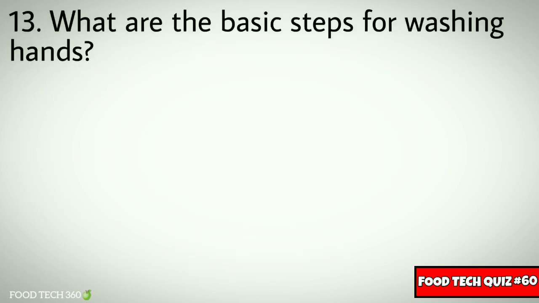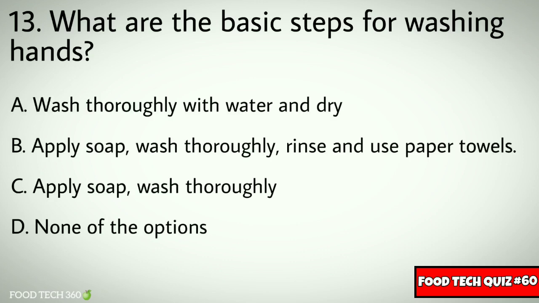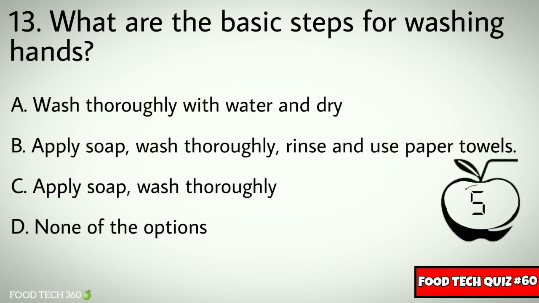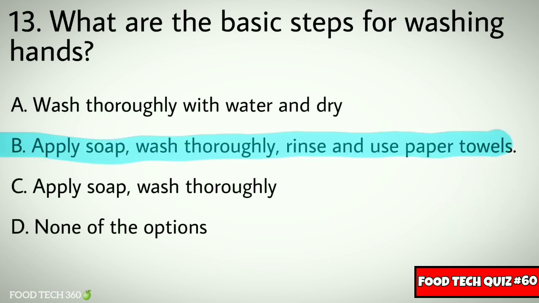Question number 13. What are the basic steps for washing hands? Options: A. Wash thoroughly with water and dry, B. Apply soap, wash thoroughly, rinse and use paper towel, C. Apply soap, wash thoroughly, D. None of the options. Correct answer: B. Apply soap, wash thoroughly, rinse and use paper towel.